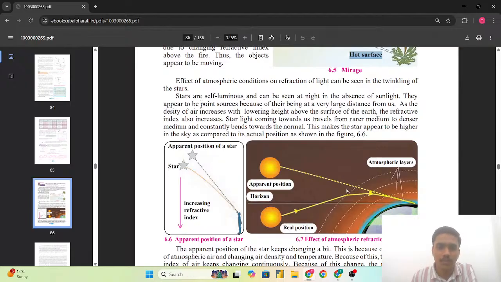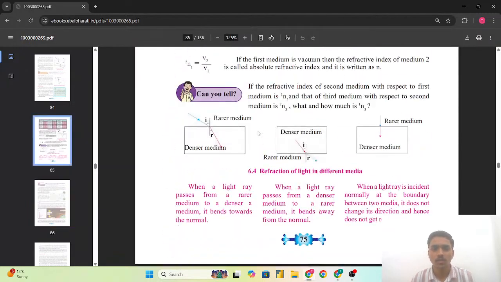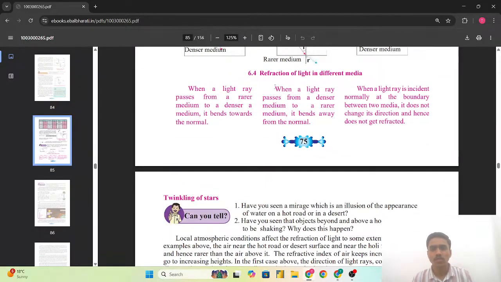Stars are self-luminous and can be seen at night in the absence of sunlight. They appear to be point sources because of their being at a very large distance from us. As the density of the air increases with lowering height above the surface of the earth, the refractive index also increases. Starlight coming towards us travels from the rarer medium to the denser medium and constantly bends towards the normal. We saw a rule here that when a light ray passes from a denser medium to a rarer medium, it bends away from the normal.